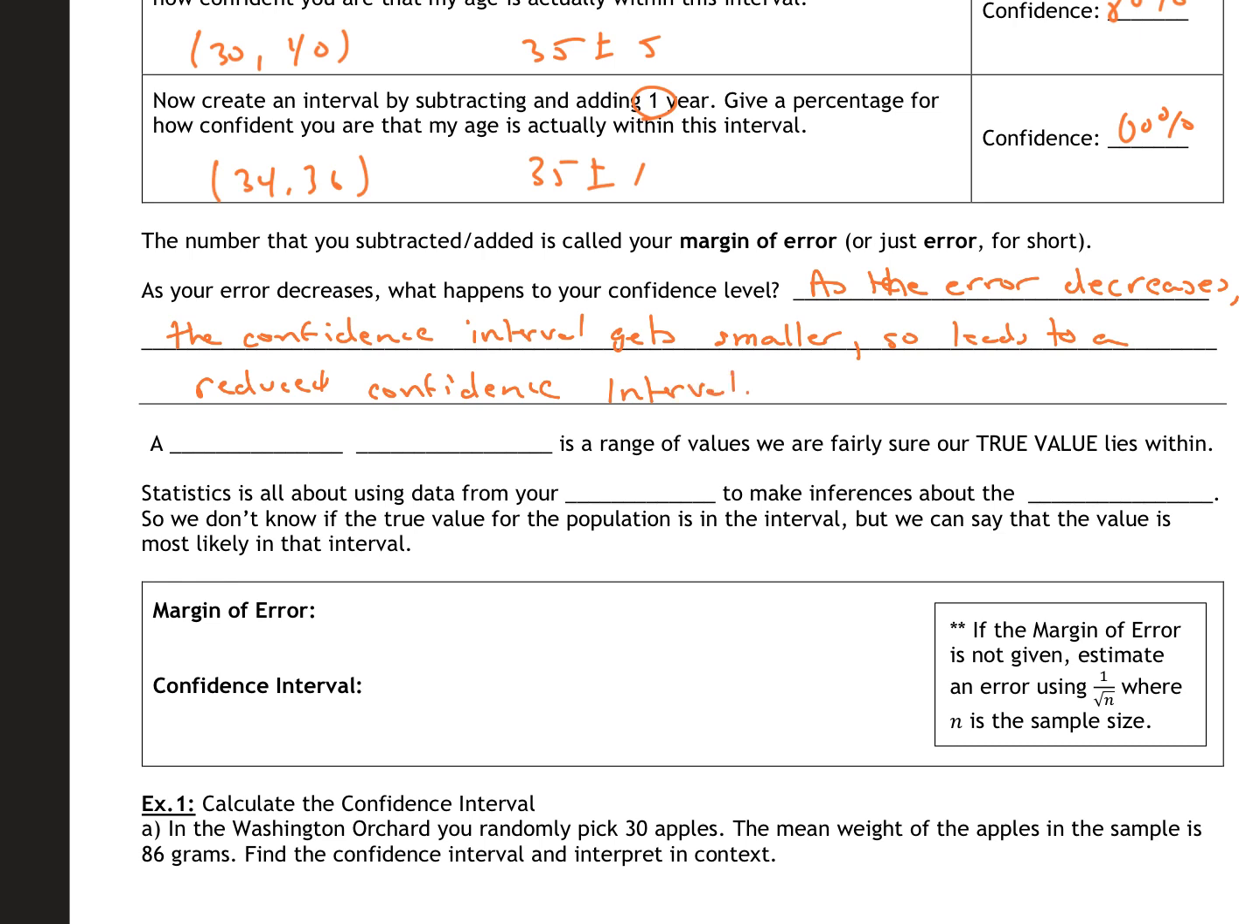All right. So what you got here is a confidence interval is a range of values that we are fairly sure our true value lies within. So we're just kind of guessing in this. Stats is all about using data from a small sample to make inferences about a total population. So that's what statistics is all about, looking at a small piece and trying to make an inference about an entire population.